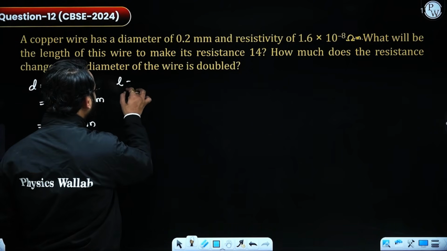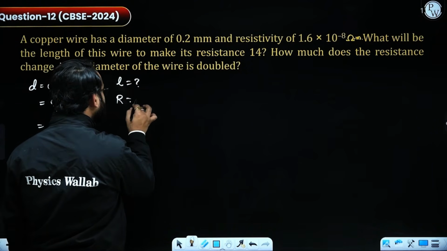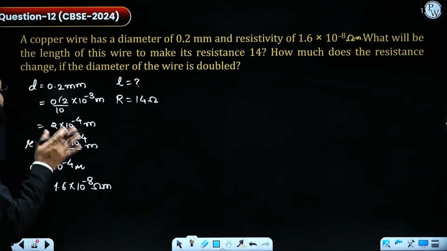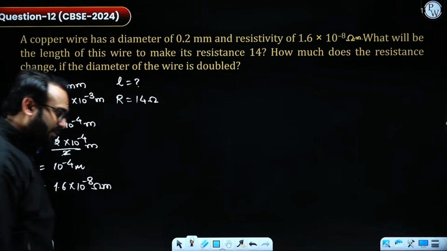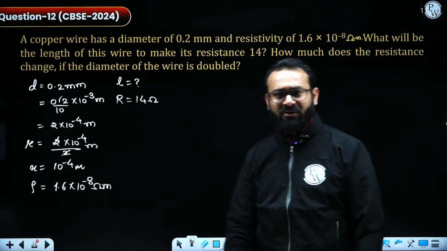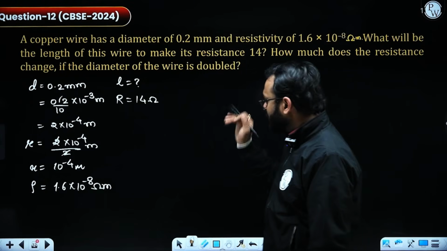So we need to calculate the value of length, the value of resistance given as 14 ohm. How much does the resistance change if the diameter of the wire is doubled? So diameter, they are going to increase the value of diameter. First of all, we need to calculate the value of length.